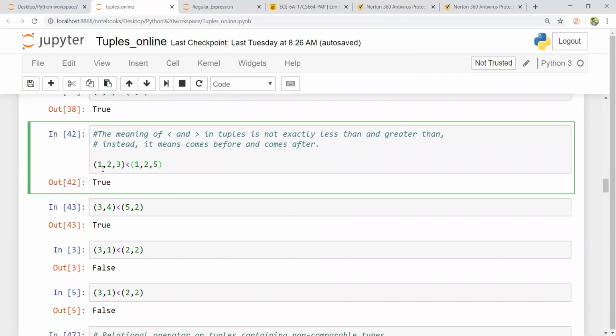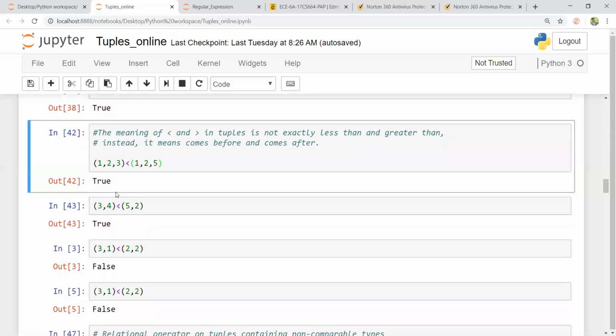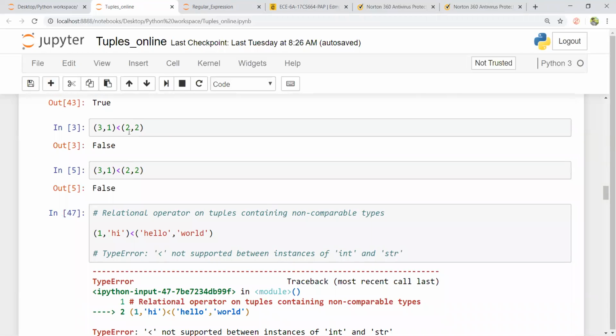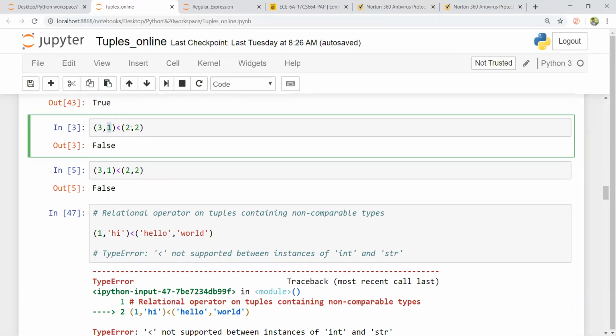Here it is true. Why? Because 1 is not less than 1, 2 is not less than 2, but 3 is less than 5, so it's true. Similarly, 3 less than 5, 4 less than 2, is true. But 3 less than 2 is false. Though the second element condition is true, that is 1 less than 2, even then, since one element fails to satisfy the condition, it simply says false. This is a very important aspect, because you're going to use this as a relational operator in future to compare and to sort the elements inside the tuple.